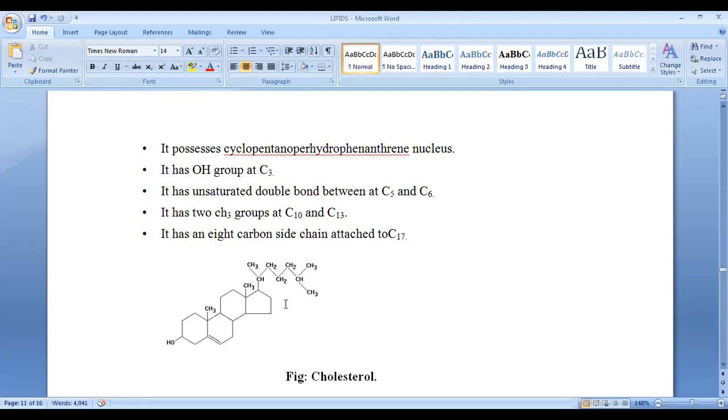Excuse me, sir. Do we have to memorize this structure? Yes, because sometimes in the exam we ask to draw the structure of cholesterol. Okay. So it possesses a cyclopentano-perhydrophenanthrene ring or nucleus. It has an OH group, and it has an unsaturated bond that I already showed you. So this is actually, you got the structure of cholesterol.